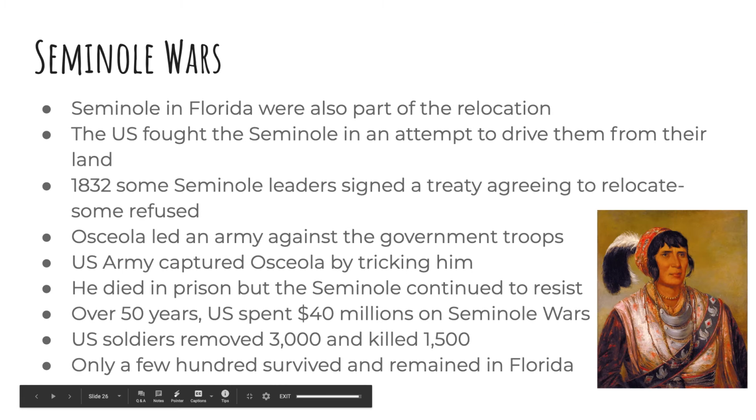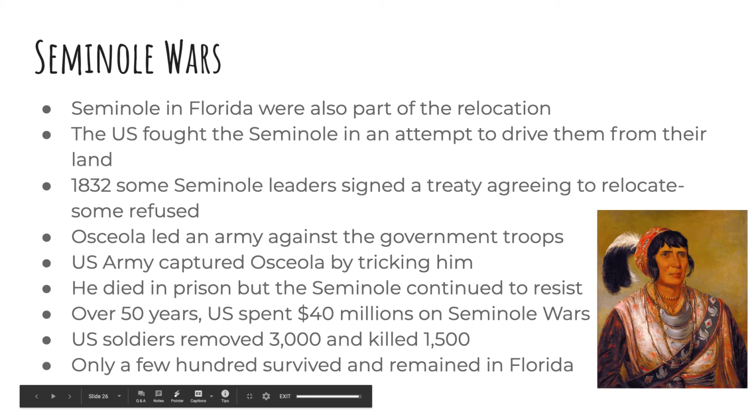Okay, so another group that was also part of the relocation was the Seminole, and the Seminole were in Florida. So they were a group of natives who were living in the Everglades in Florida. The United States fought against them in an attempt to drive them from their homelands.